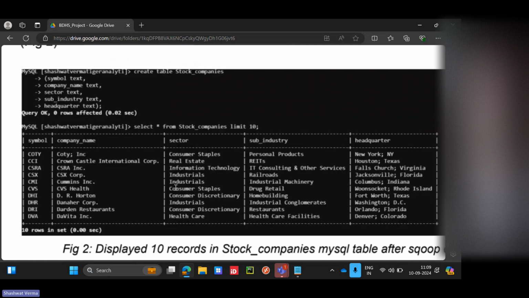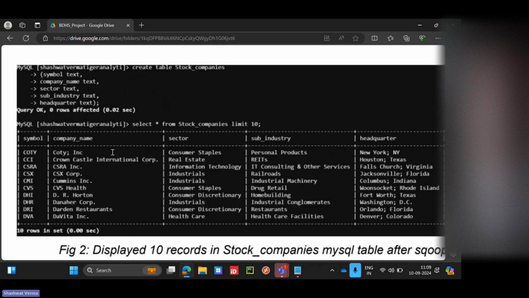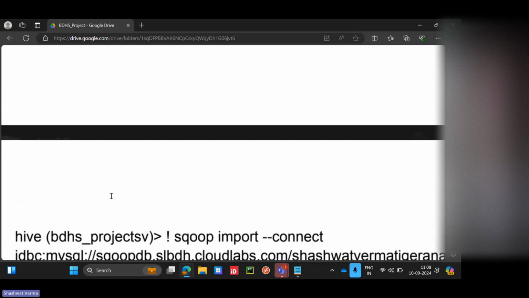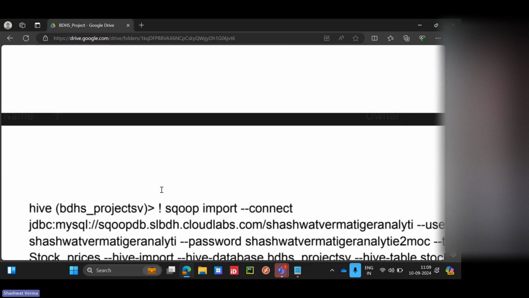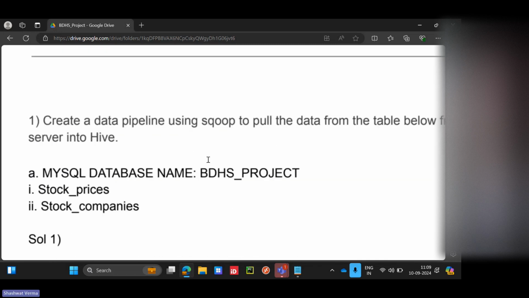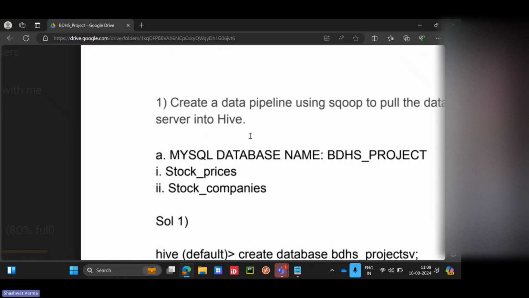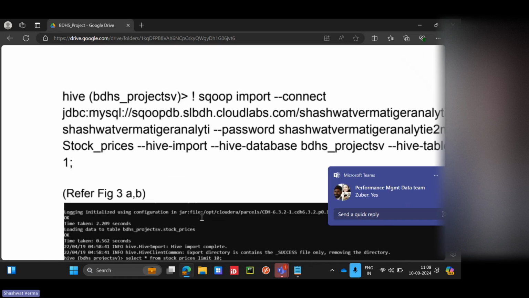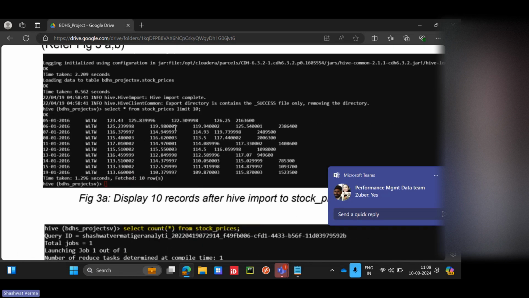So here you see I'm doing all the things using SQL. Create table, Hive, create database, use VDHS. So I'm giving Hive only, but it is SQL-like. Create a data pipeline using Sqoop to pull the data from the table using MySQL server into Hive. So this is all Hive SQL. We are using SQL, you can see.